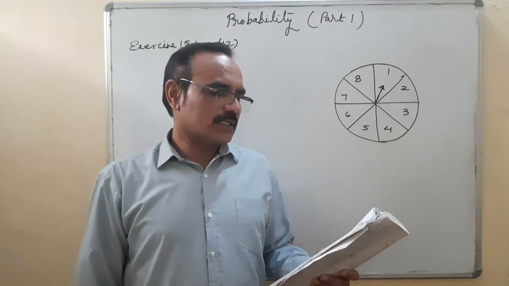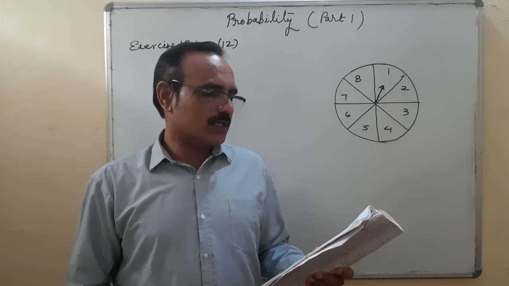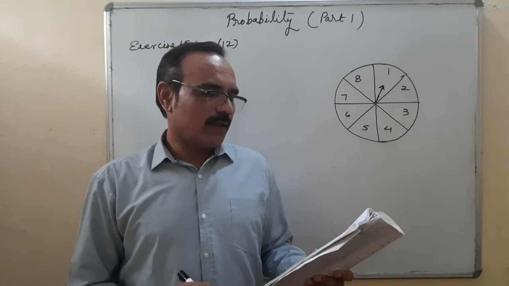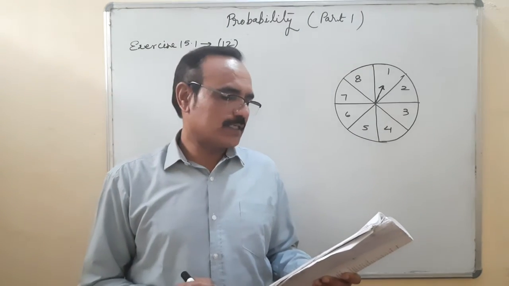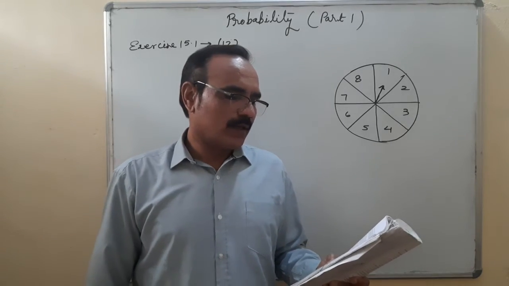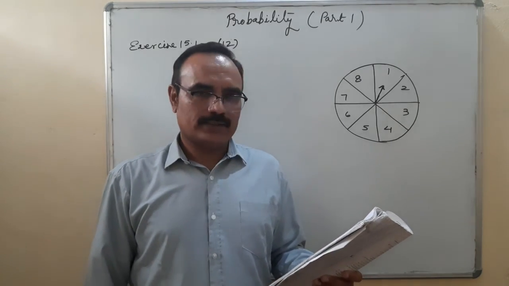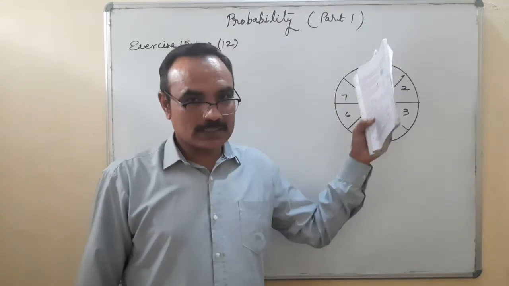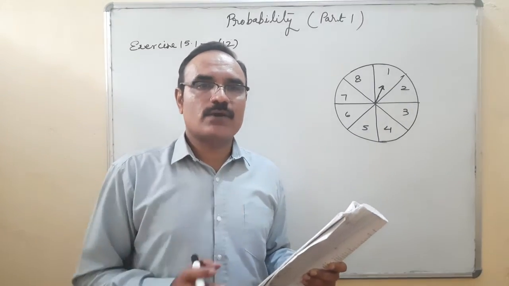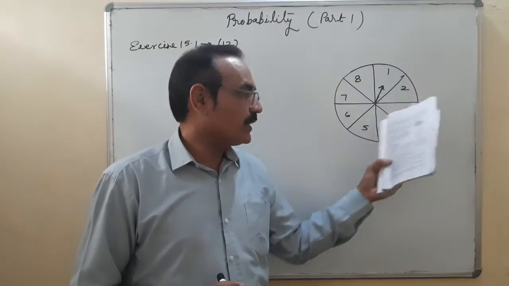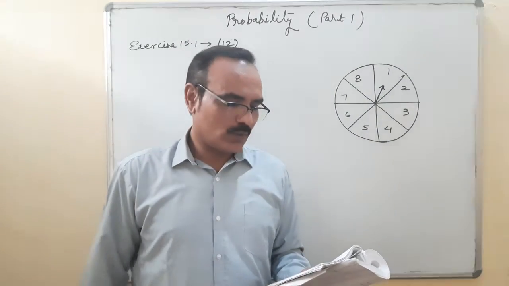A game of chance consists of spinning an arrow which comes to rest pointing at one of the numbers 1, 2, 3, 4, 5, 6, 7, 8 in the figure, and these are equally likely. That means it can stop anywhere, and the chances of stopping this arrow are equally likely.